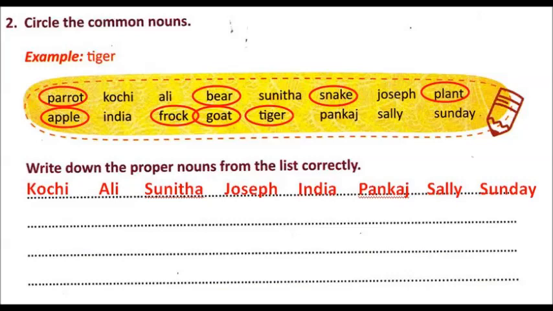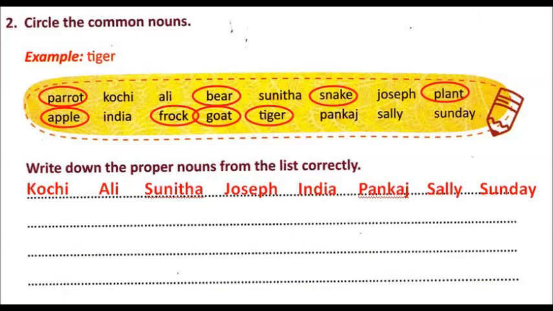So, first one is parrot. This is a common noun. You will circle it. Kochi. This is a name of a place. So, you will write it down. But the thing you have to note over here is proper nouns begin with a capital letter. So, your first letter is K. K you have to capitalize. And rest will remain the same.